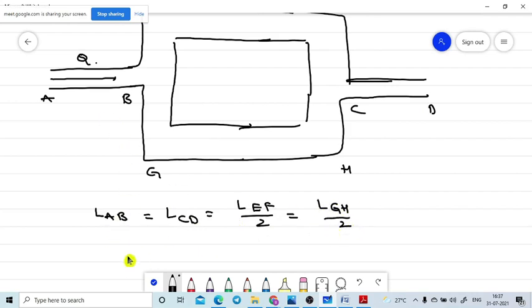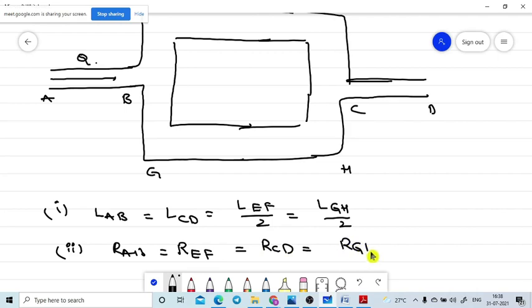This is condition one. Another condition: the radius of tube AB is equal to the radius of tube EF, and the radius of tube CD is also the same, but the radius of tube GH is equal to half of the radius of EF.